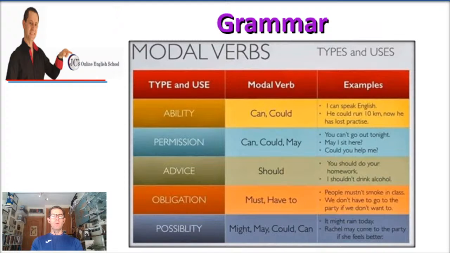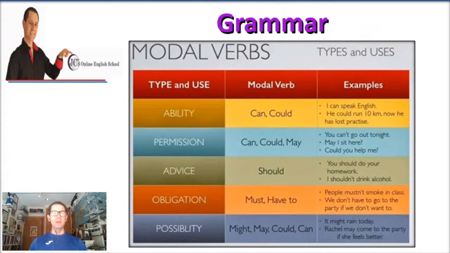All right. Now, when we're dealing with advice, we use should. For instance, you should do your homework. You should study more English if you're going to learn. Or I shouldn't drink alcohol, or at least not too much. I personally don't drink it, but we shouldn't drink too much alcohol. So that is some type of good advice, I think.